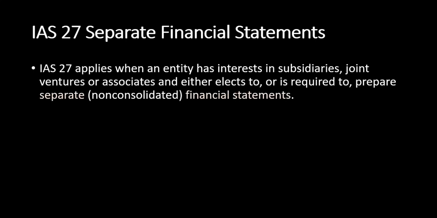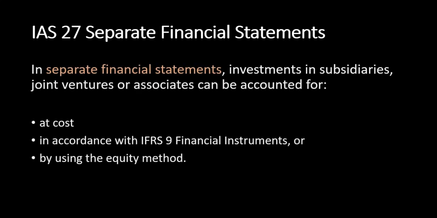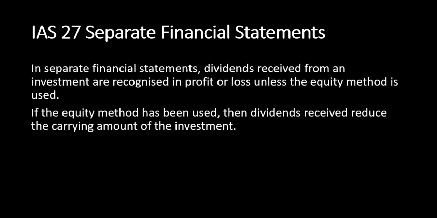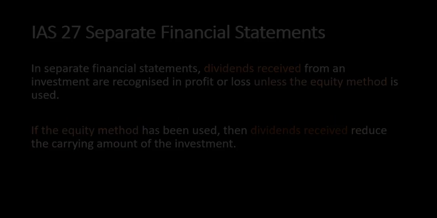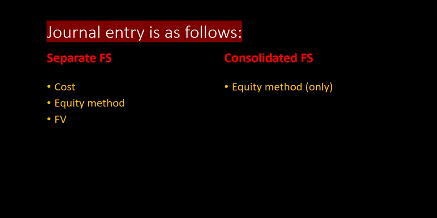So far, we have looked at consolidated financial statements, where we use the equity method. However, in separate financial statements or non-consolidated financial statements, we have options. We can account for associates and joint ventures using the cost method, equity method, or fair value method. In separate financial statements, dividends received from an investment are recognized in profit or loss unless the equity method is used. If the equity method has been used, then the dividend received reduces the carrying value of the investment in associate.